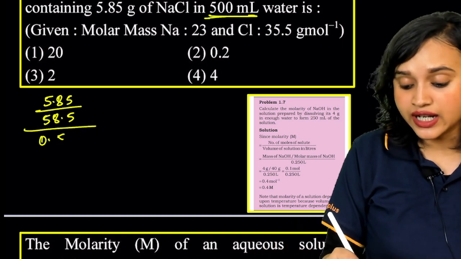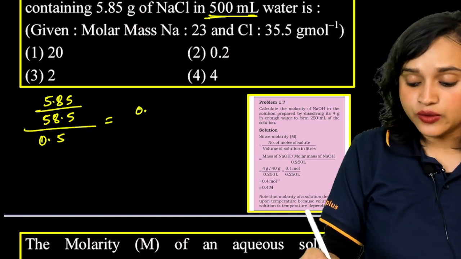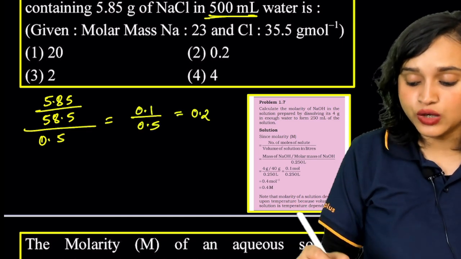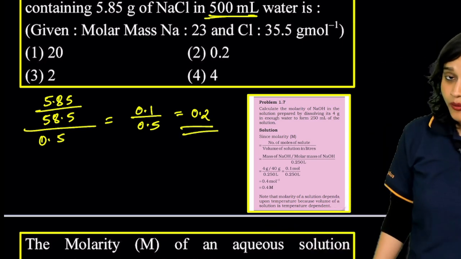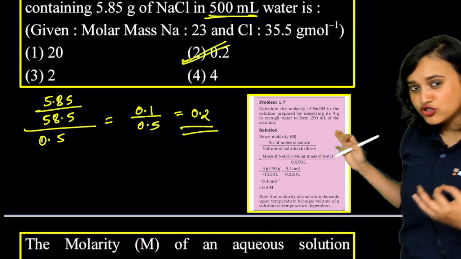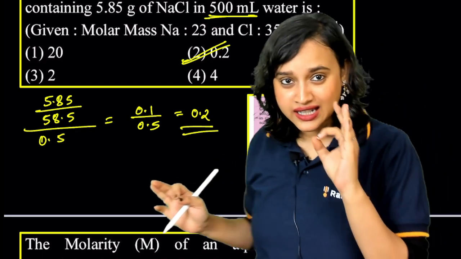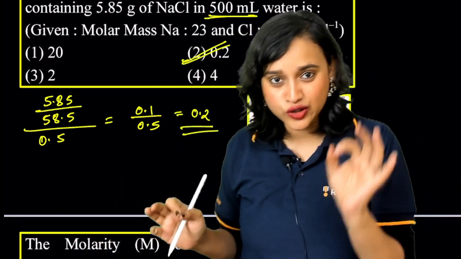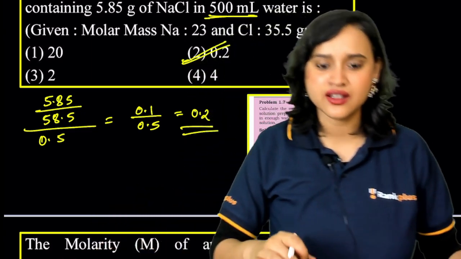So I can write it as 0.5. That means what do I get? 0.1 divided by 0.5, which gives me 0.2. And that, my dear students, is your molarity. So option 2 is the correct answer. Look at this. Even if you just solve NCERT in-text questions, there is a possibility that you might get through some of the JEE Mains level questions as well.